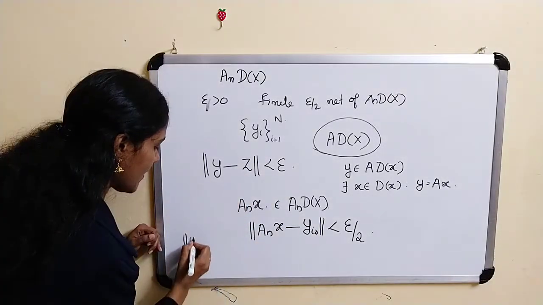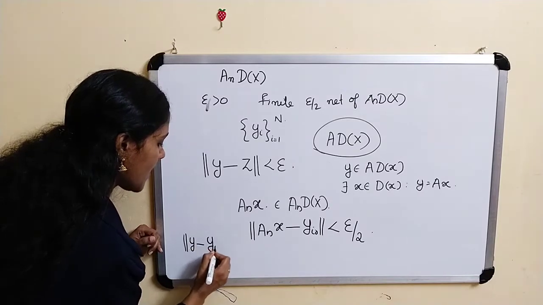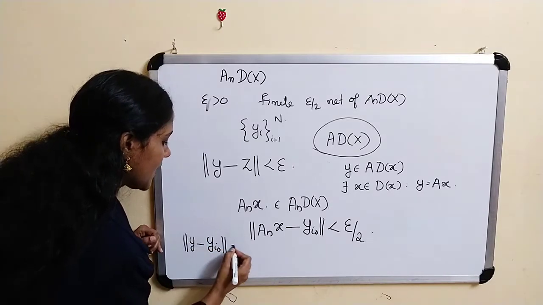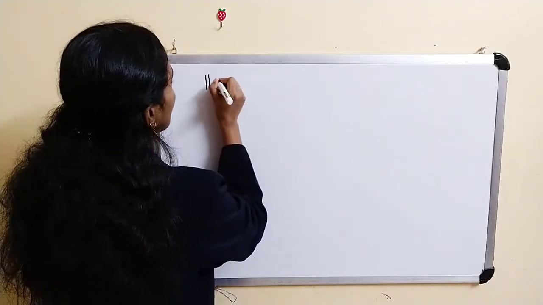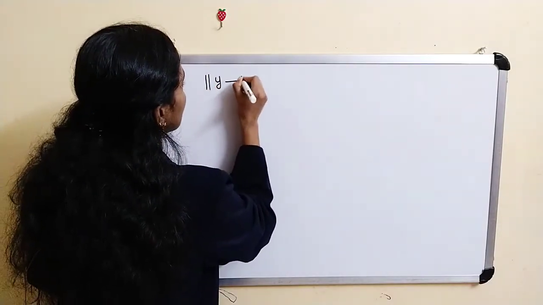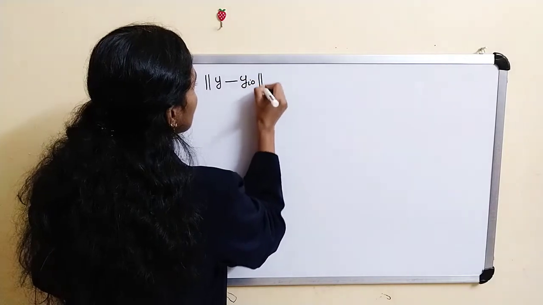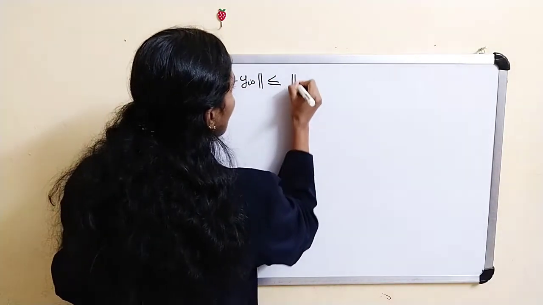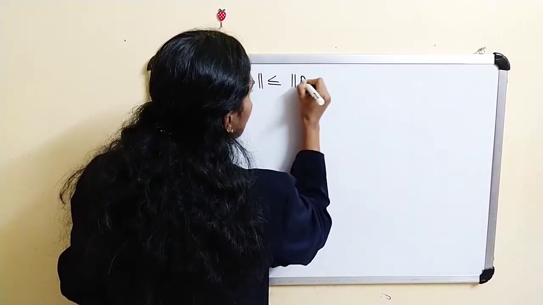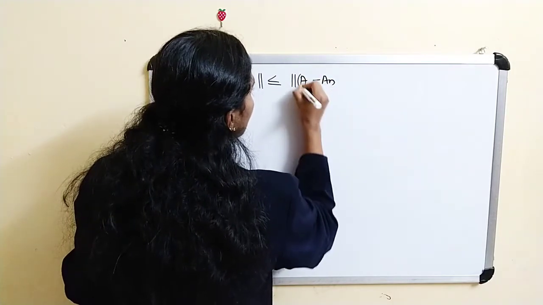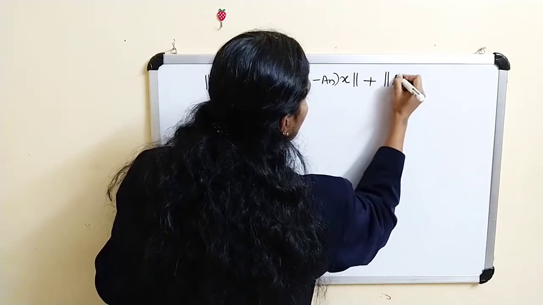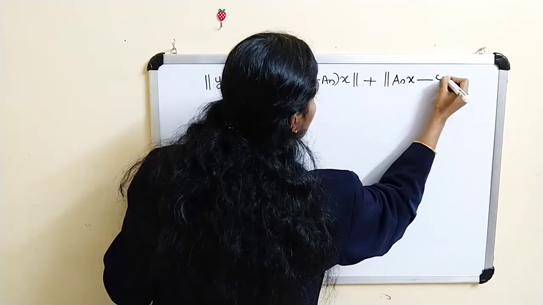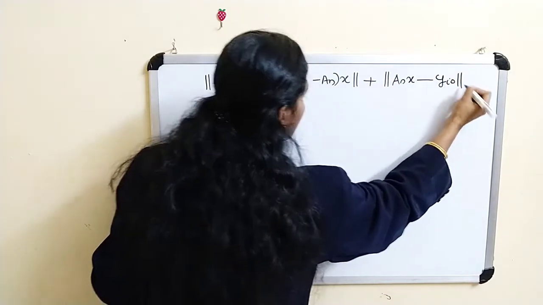Okay. Now using this same y_i0 as z, what we get? Norm of y minus y_i0 is less than or equal to norm of A x minus A_n x plus norm of A_n x minus y_i0.